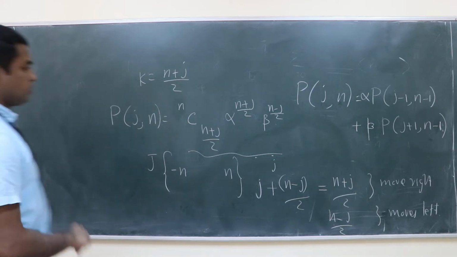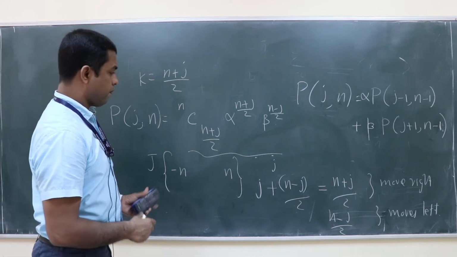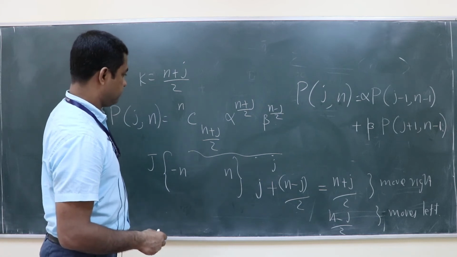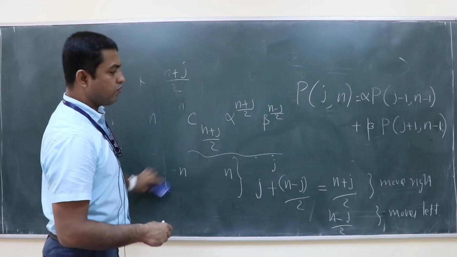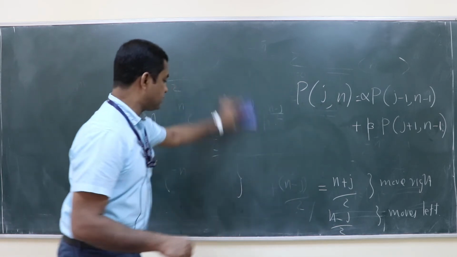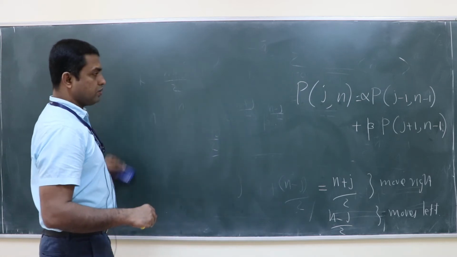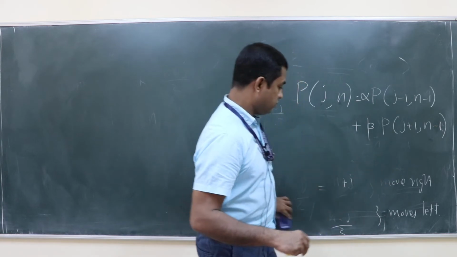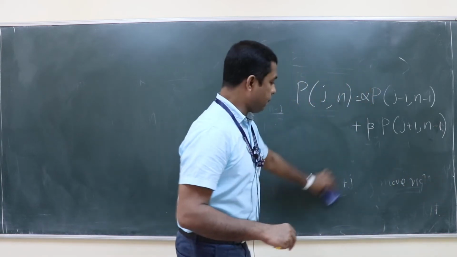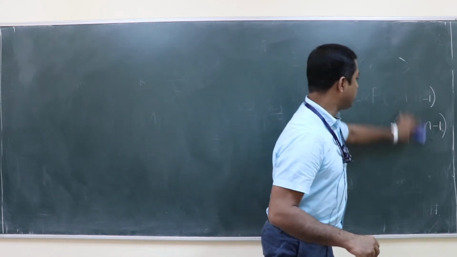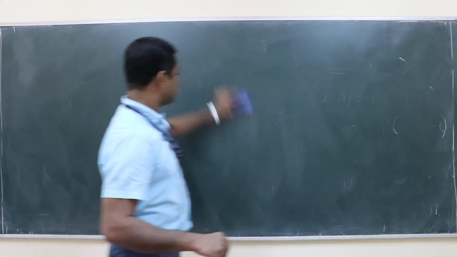Okay, so any question on this? No, sir. So it is a simple random walk in one dimension, on a lattice. You can extend this to two dimensions, three dimensions. So we can think about diffusion and all. Diffusion is basically like a random walk. Anyway, I will not get into those things now.